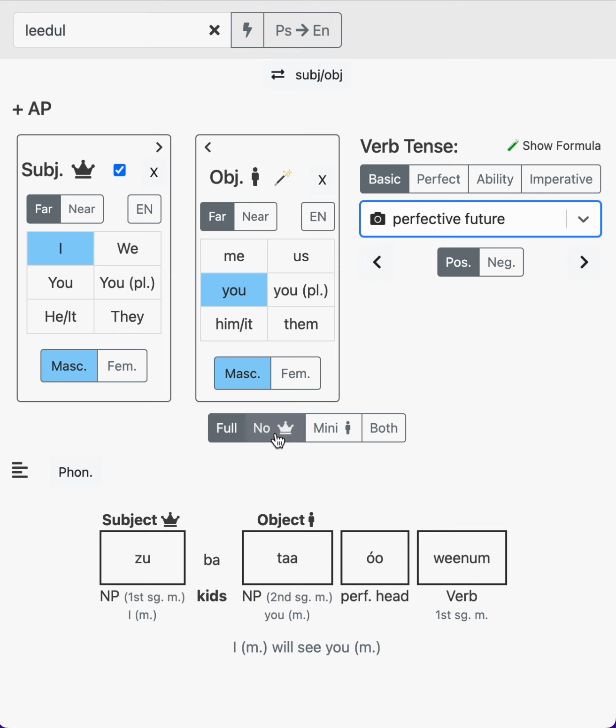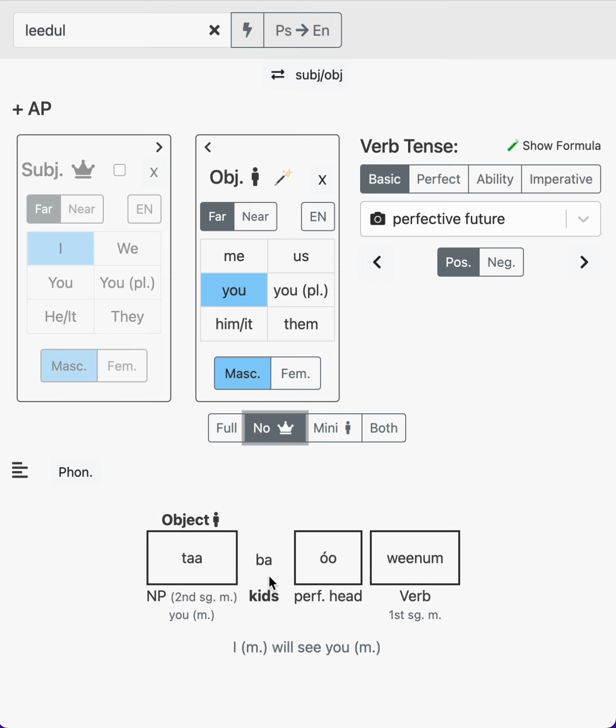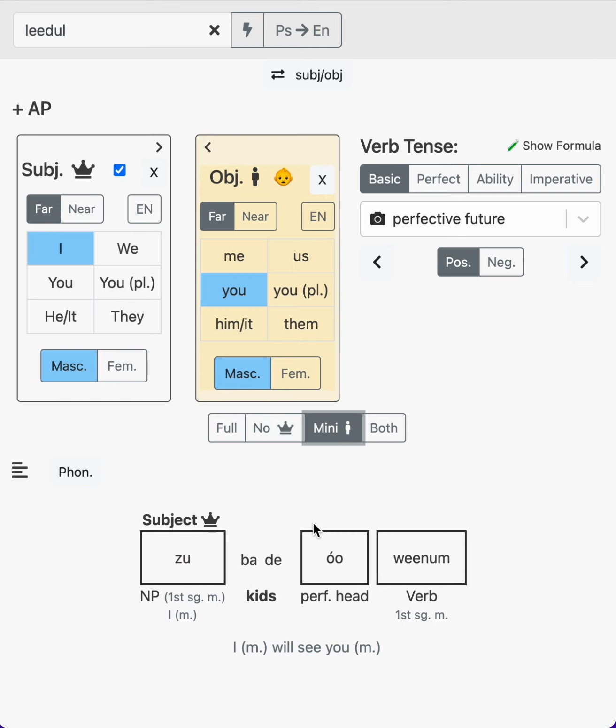If we were to take out the king, then it's tabauinam. You can't say taubauinam, it's tabauinam. And if we were to shrink the servant, zabadeuinam. Look at this. Now we have two things in the kids section. We have de, which is the shrunken servant, replacing ta, and we have ba, which is the future marker. Zabadeuinam. Notice the mini pronoun comes after ba. So both these things go in the kids section, but the mini pronoun always has to go after ba.